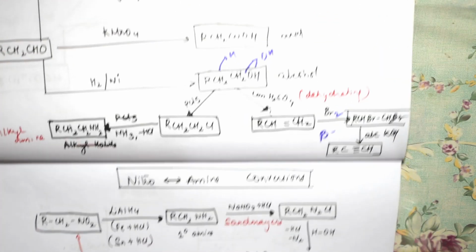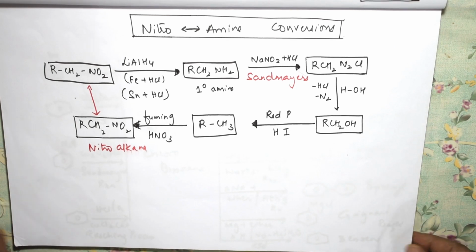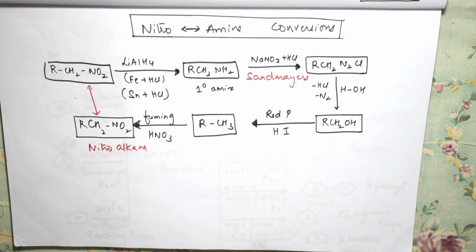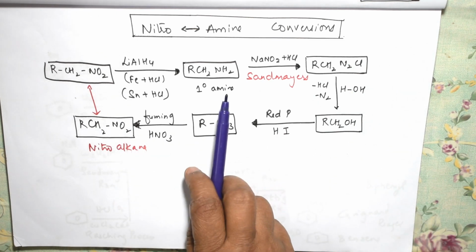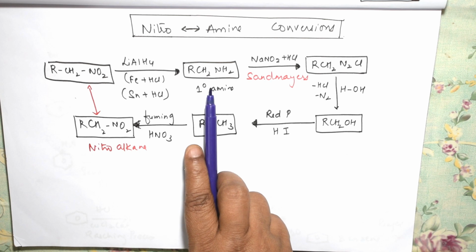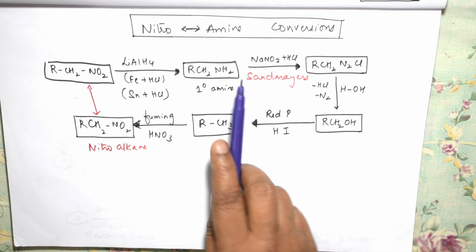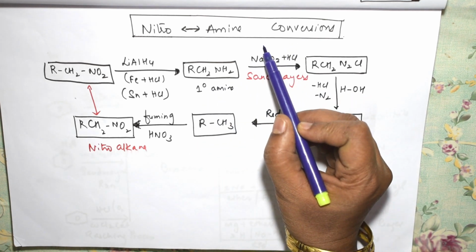Now let me show you one more. This is nothing but amine conversion, students. Whatever amine conversions are there, maximum everything will come under this. Here, what did I do? I have taken primary amine. I have shown you how to convert. This is nothing but your diazotization reaction, students.